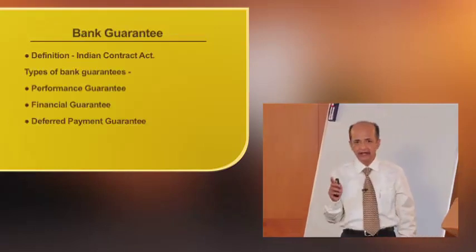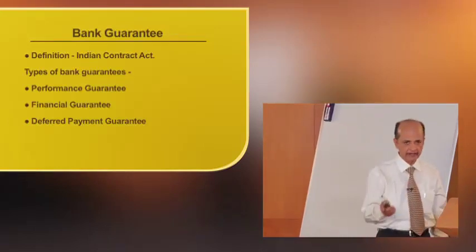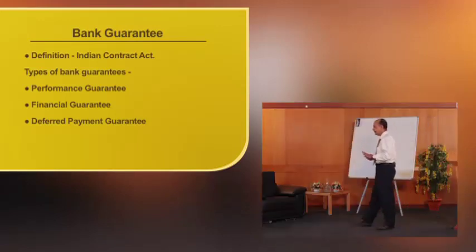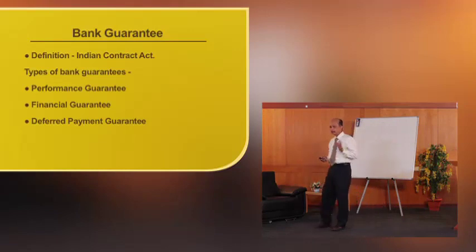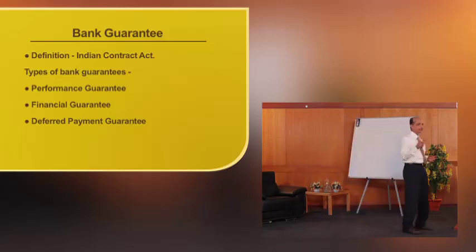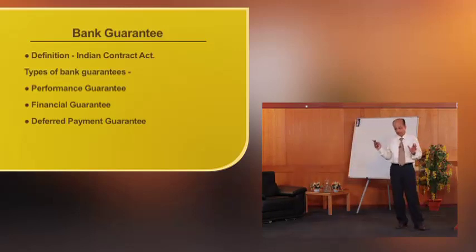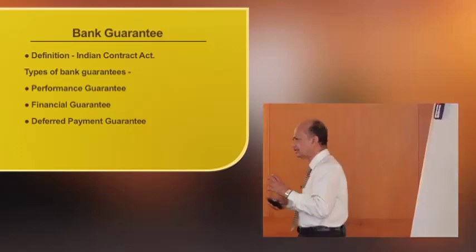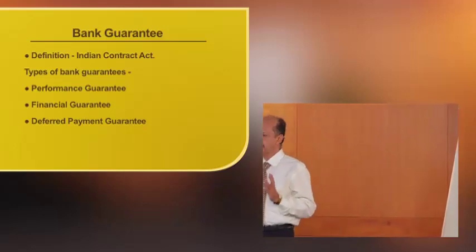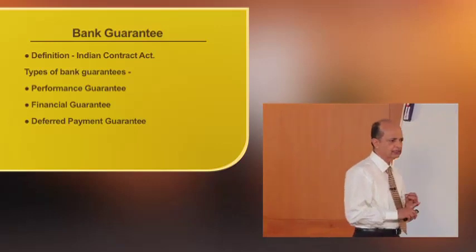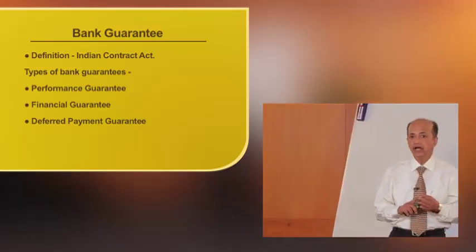What do you mean by bank guarantee? You must be familiar with the bank guarantee. Bank guarantee is defined under the Indian Contract Act, section 126, as a contract of guarantee, a contract to perform a promise or to fulfill an obligation of a third person in case of default. Here, it is a trilateral agreement. Trilateral, because in a guarantee three parties are involved. There is a principal debtor, the creditor, and the surety.